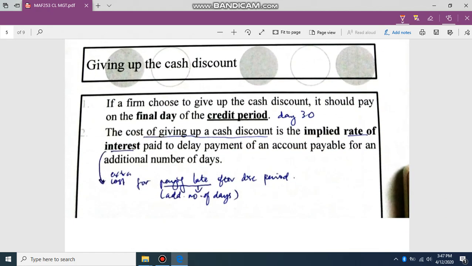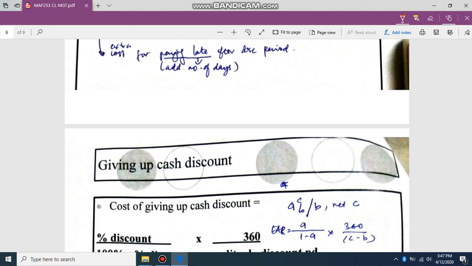Before 10 days after 27th of February, the payment will be 980. If they want to pay on the final day, they will pay at the end of the credit period, that means day 30. That 2% will be paid because this is an extra cost for paying late.